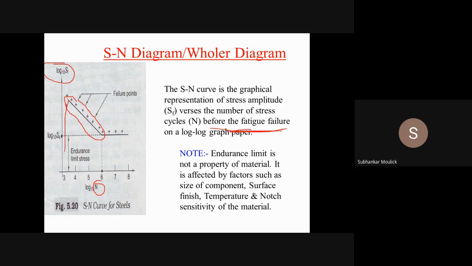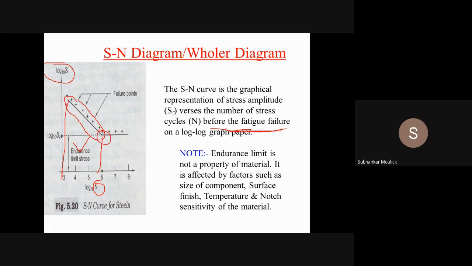This particular region is the region before the fatigue failure. This particular point is the endurance limit. From this point, whatever number of cycles you run the specimen for, 10 crore cycles, there will be no increment in the crack in that particular specimen. That means your material has failed by fatigue.